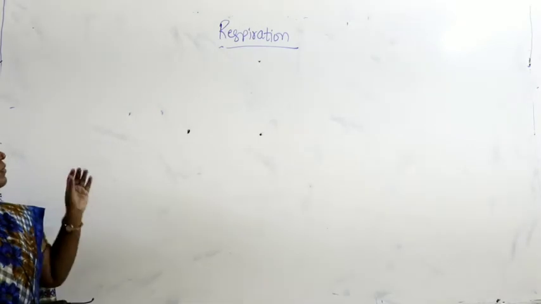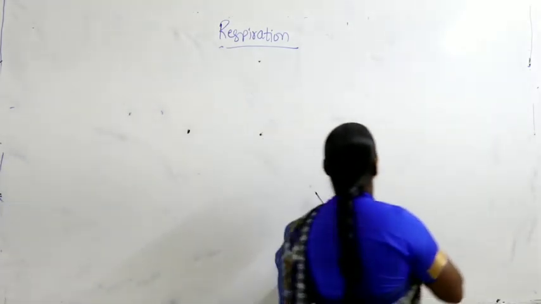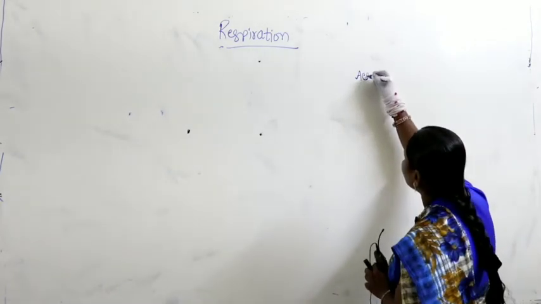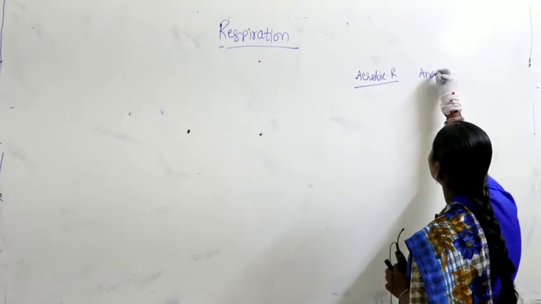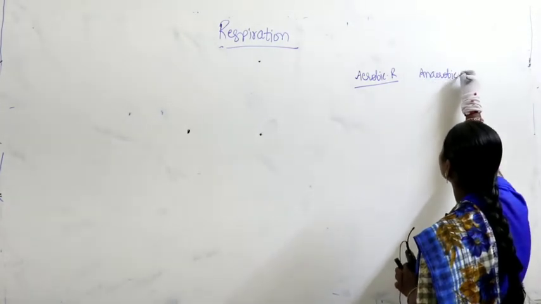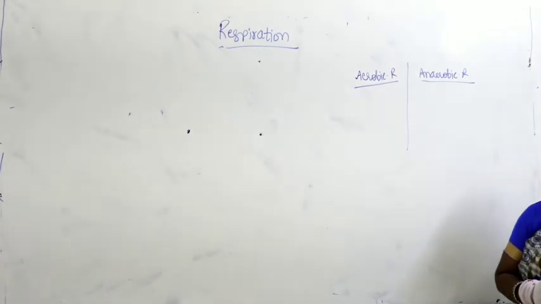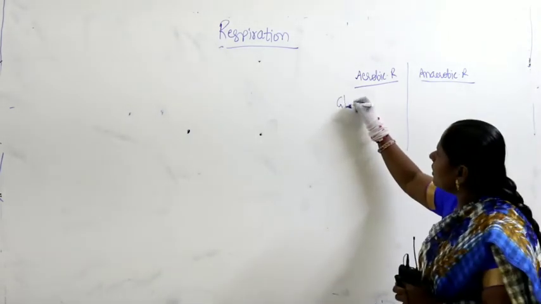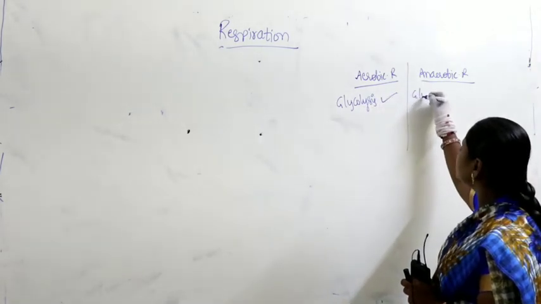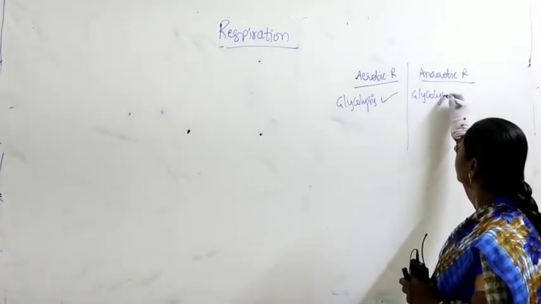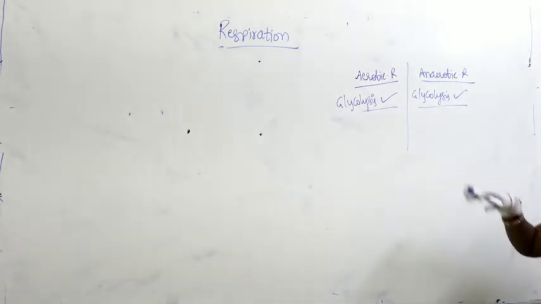Now before we start with the aerobic and anaerobic, what I am trying to tell you here is, for aerobic respiration as well as for anaerobic respiration, what we have discussed, a very important point from the last class, glycolysis is the common pathway which happens in both aerobic as well as anaerobic. So we will discuss glycolysis.